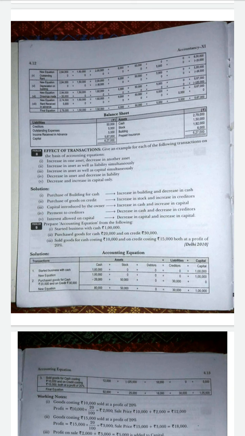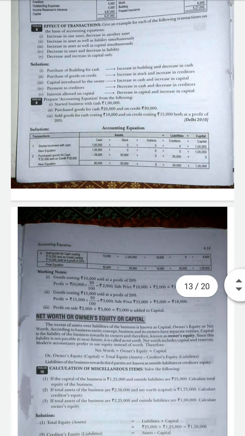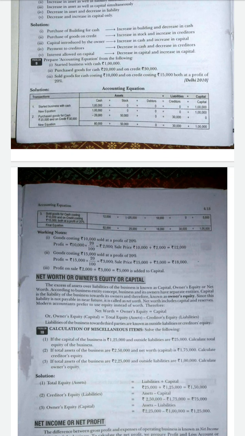See the third one: sold goods for cash costing 10,000 and on credit costing 15,000, both at a profit of 20%. So see the working notes. Goods costing, first we take the goods that are 10,000. Both goods are sold at a profit of 20%. So first we are doing each good separately. First one is the 10,000 which is sold at the profit of 20%. So 10,000 into 20 by 100, 2,000 is the profit amount.